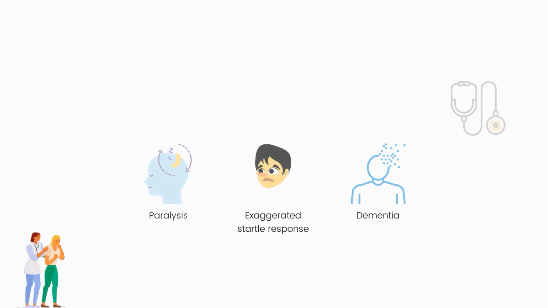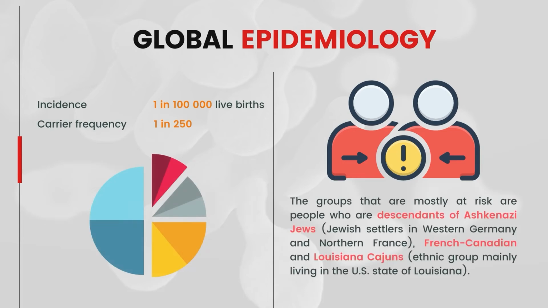Tay-Sachs disease is rare in the general population, and the incidence is about 1 in 100,000 live births, whereas the carrier frequency is about 1 in 250. The groups that are mostly at risk are people who are descendants of Ashkenazi Jewish, French Canadian, and Louisiana Cajuns.